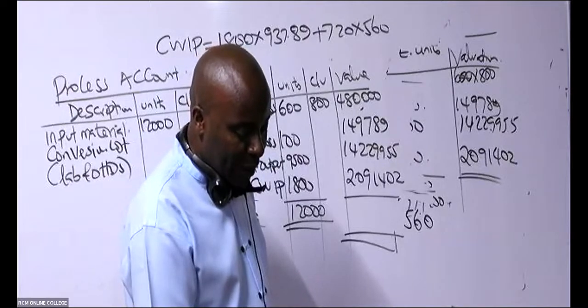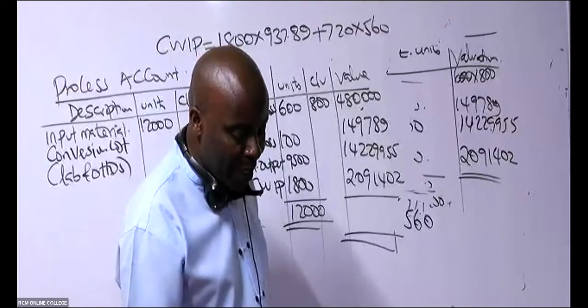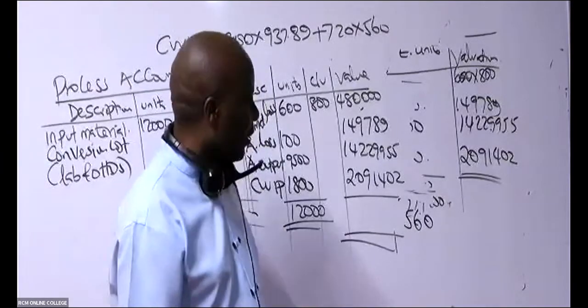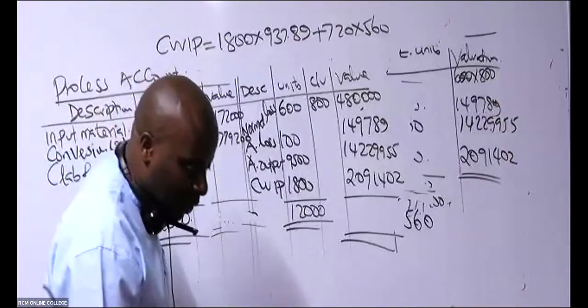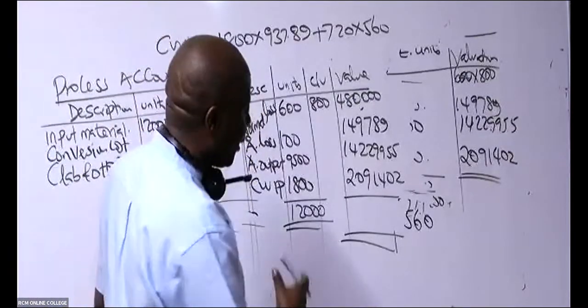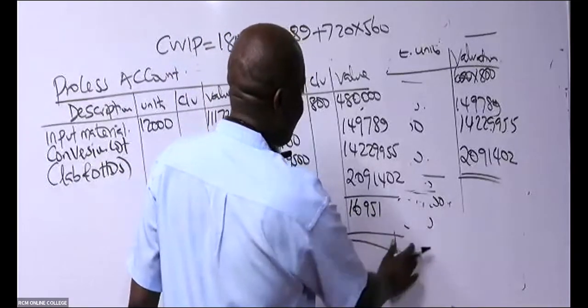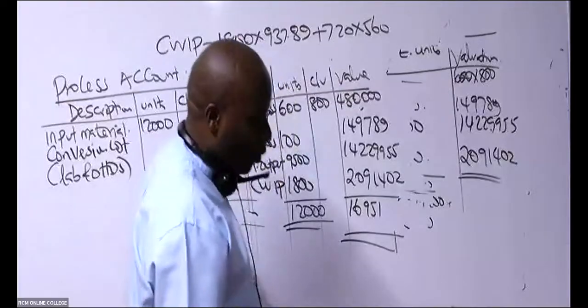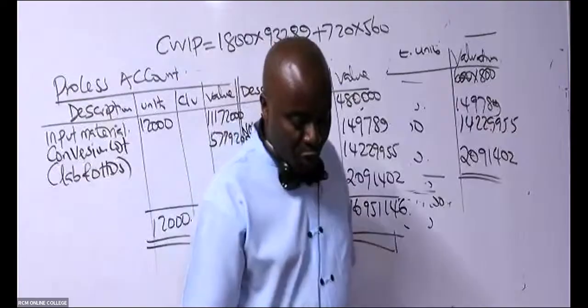It's supposed to be balanced, and if there is a difference because of rounding off errors, it should not be that big. So what is the figure first of all here for the debit side? The credit side, I'm being told it's 16,951,146.